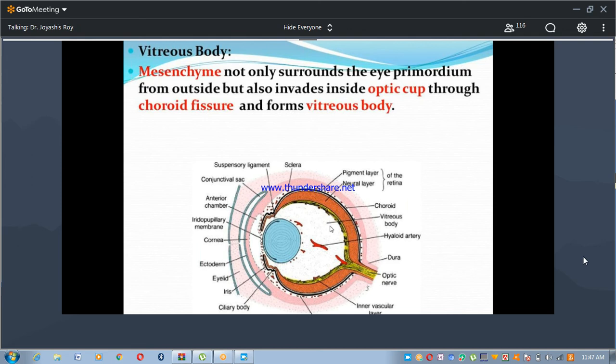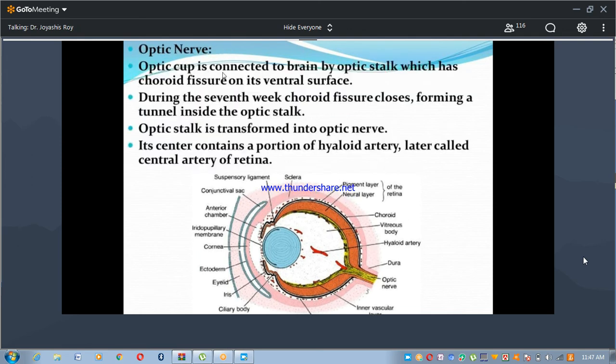So the optic cup is connected to the brain by the optic stalk. Here is the optic stalk. The optic cup is connected to the brain by the optic stalk, which has the choroid fissure on its ventral surface. Here is the choroid fissure. The optic stalk is transformed into the optic nerve. This optic stalk later develops into the optic nerve.